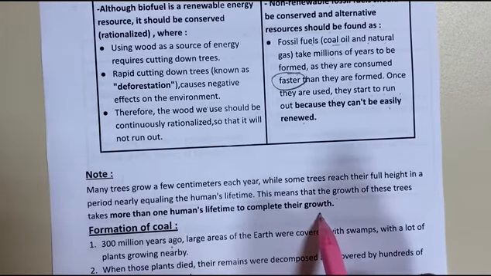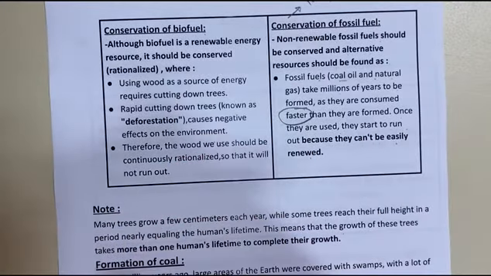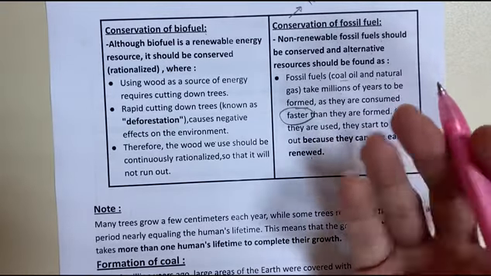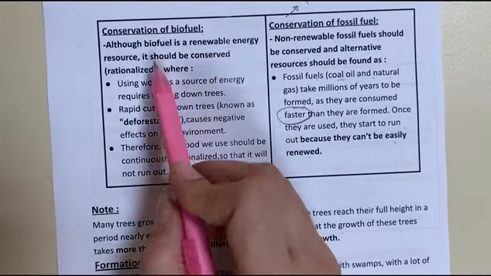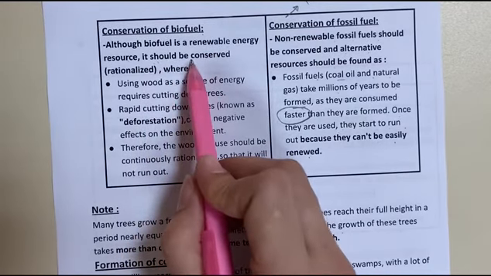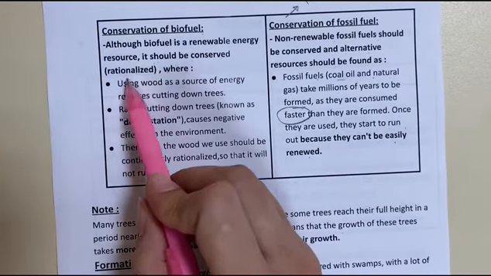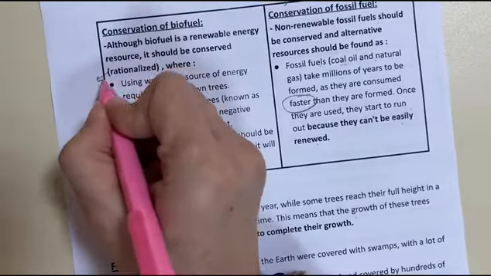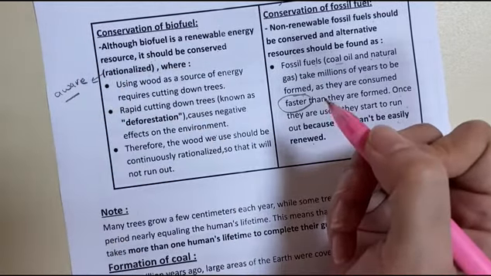And if we come and cut them in a few hours, we will not find other trees. So although the biofuel is a renewable source of energy, it should be conserved or rationalized. Rationalized means being aware while using it.